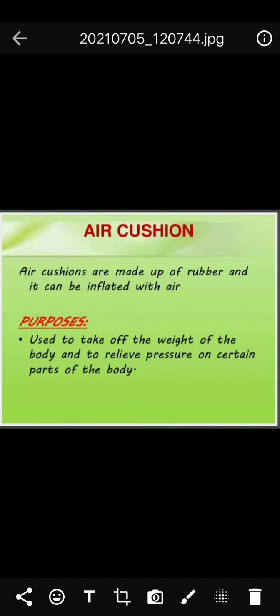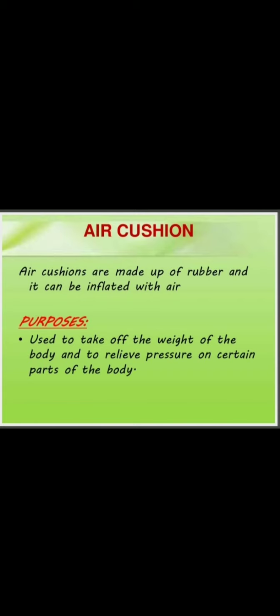And air cushions are round in shape. These are round in shape and made with rubber. They can be inflated with air. These are used to take off the weight of the body. An air cushion should not be applied directly in contact with skin. The air cushion must have a cover.